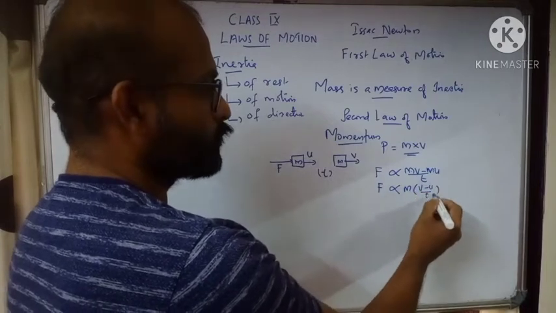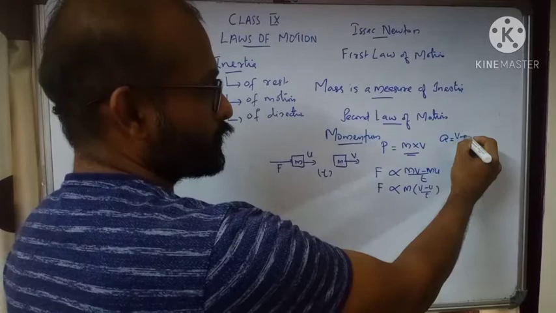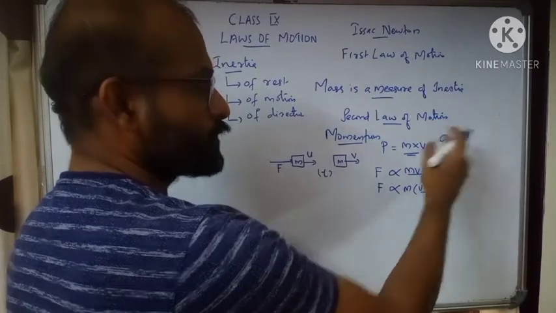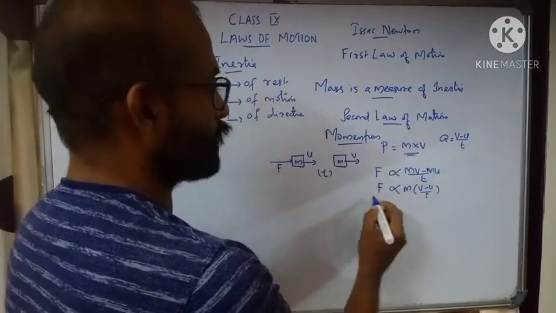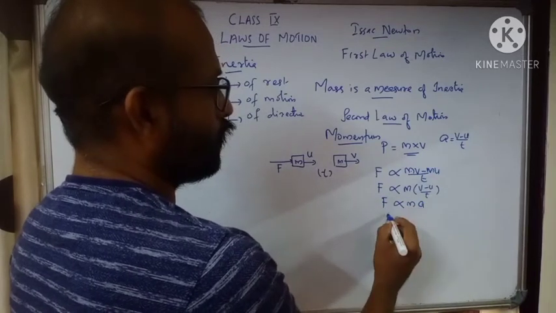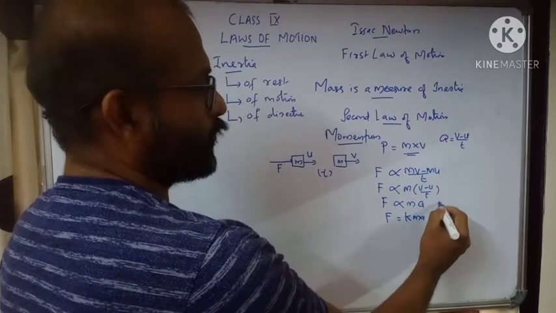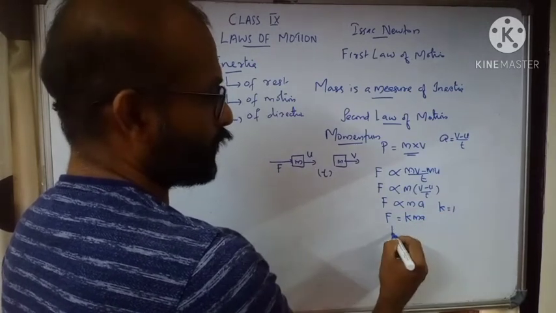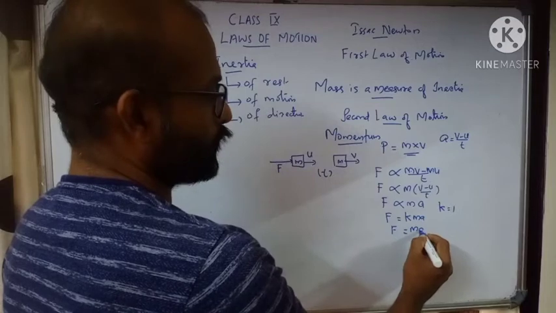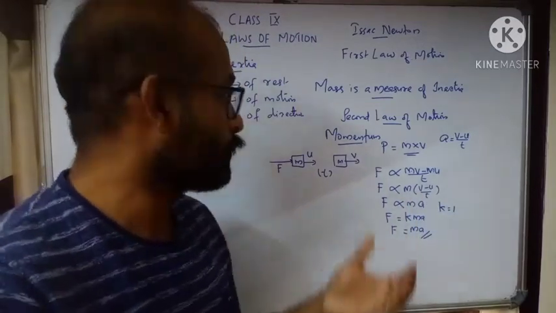What is (v minus u) by t? We have seen in first chapter that acceleration is change in velocity by time. V minus u, the change in velocity, by time is acceleration. We can write F proportional to m into a. Or we can put a constant here, F is equal to k into m into a. We can choose a value k to be 1. You will get F is equal to m into a. This is the equation for force that we have derived with the help of Newton's second law.